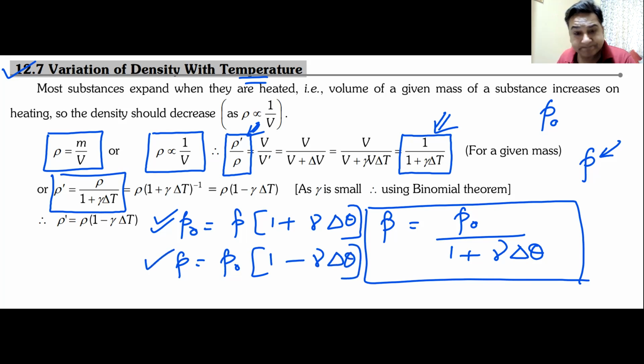Is this also correct? These are all problems of JEE Advanced. They might give you this same problem in multiple choice. What is the correct relation? And then you will be stumped. Which of them are correct? First one, second one, third one. If I call this the first one, this the second one, this the third one, which equations are correct? Tell me. What about equation number 1? Is it correct or not?